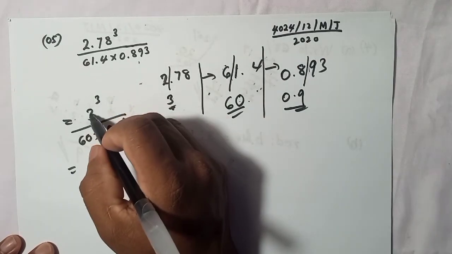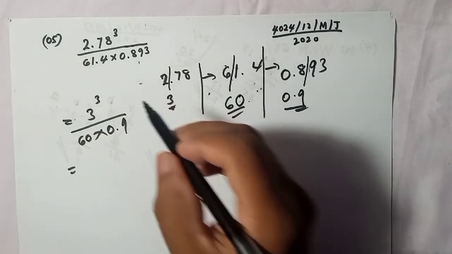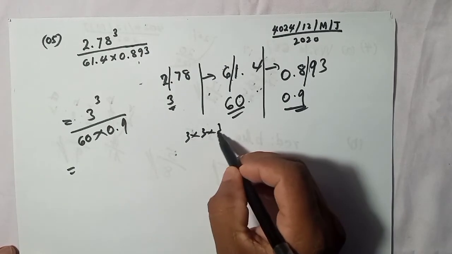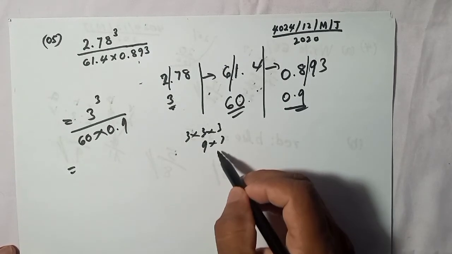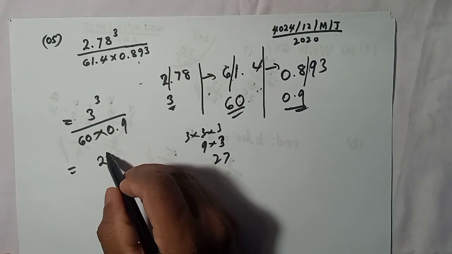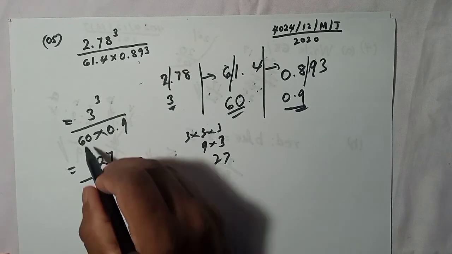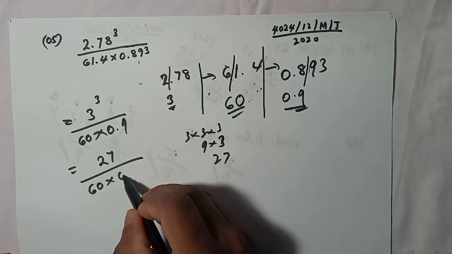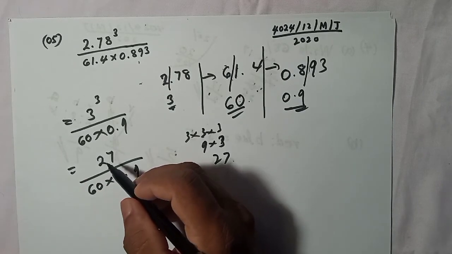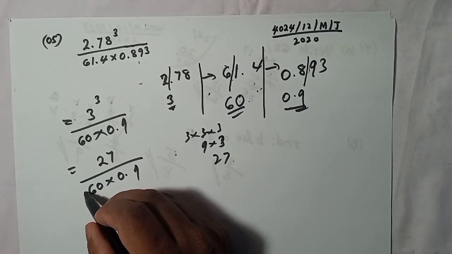Again, I can write 3 to the power 3 as 3 into 3 into 3, so 3 into 3 is 9, 9 into 3 is 27, so the upper one will be 27, and here will be 60 into 0.9. Now we can cut down here by 3.